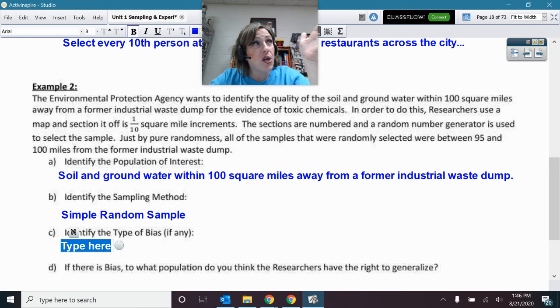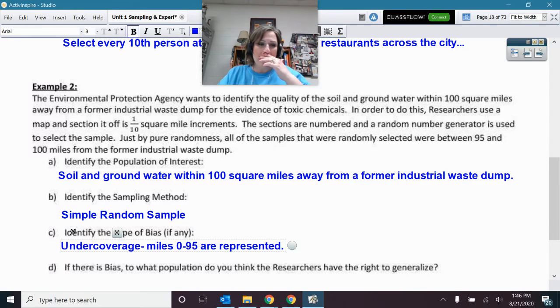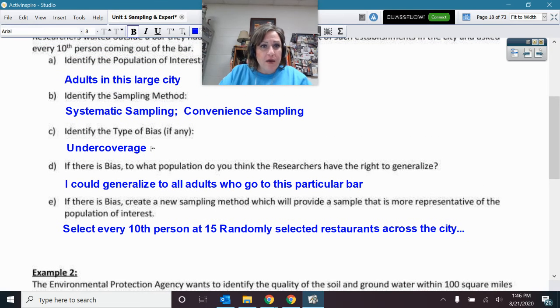What do we call that when part of the population, and in this case, a big part of the population, is not represented? What do you call that? It's actually the same as what we had up above. That is also undercoverage, because miles 0 to 95 are not represented. All right. I didn't indicate that up here. I didn't state that, but just FYI, that's a good point to make.